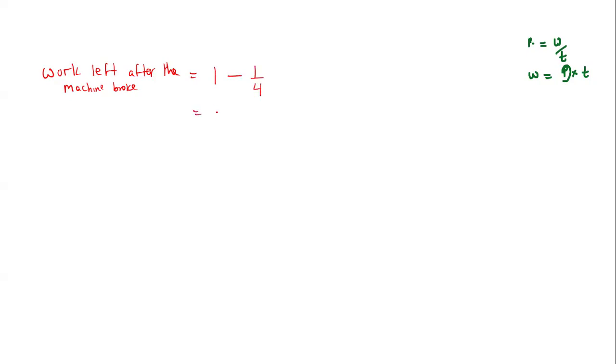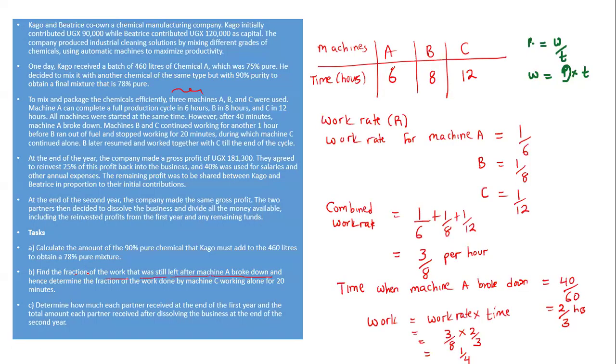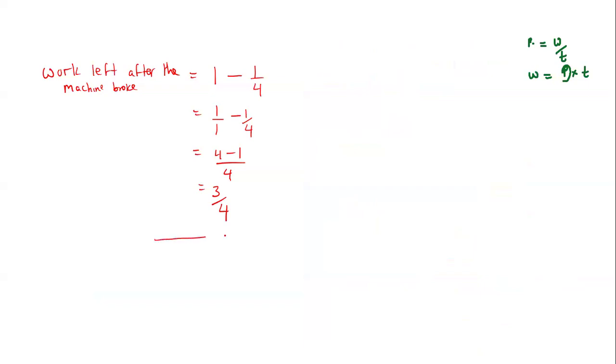So this is the same as 1 out of 1 minus 1 out of 4, which will be 4 minus 1 out of 4, which is equal to 3 out of 4. That means that when I'm responding back, I'm going to say that the fraction of the work that was left after machine A broke was 3 quarters. So that means that this is what they were remaining with to finish the whole process. So that is the first part.